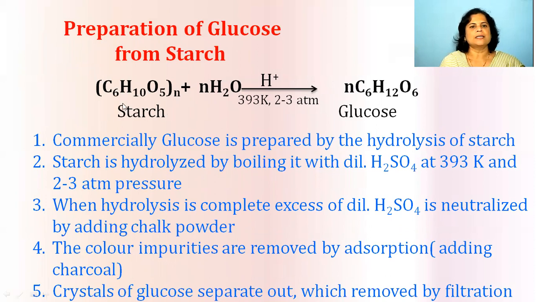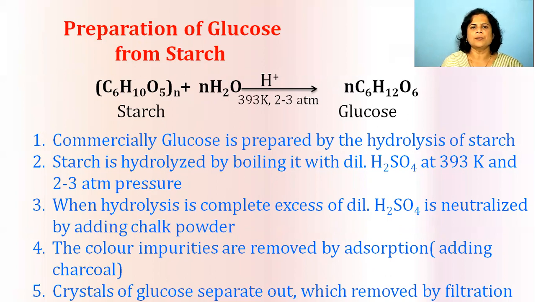And the next method is preparation of glucose from starch. Starch has the formula (C6H10O5)n, as starch is a polysaccharide. When it undergoes hydrolysis in presence of acid, dilute H2SO4 at 393 Kelvin at 2 to 3 atmospheric pressure, a number of monosaccharide units, and this is glucose, are obtained. So commercially, glucose is prepared by the hydrolysis of starch. And when the hydrolysis is completed, see the excess of acid, because we are carrying out the reaction in presence of acid, and therefore the excess of acid is neutralized by adding chalk powder.